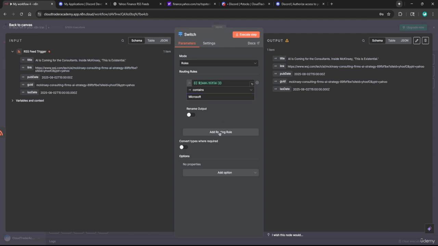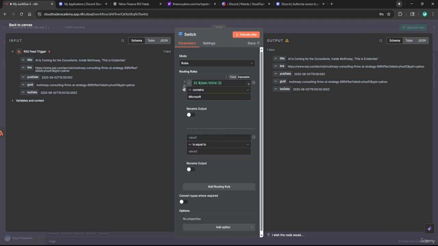How about let's add another routing rule. And again, just to reiterate what this is doing, whatever article is being sent over, we're going to parse through this title. We're going to look at the characters in the title. We're going to see if any of the words contain Microsoft in it. If they do, then we're going to go ahead and send it over to a specific channel.